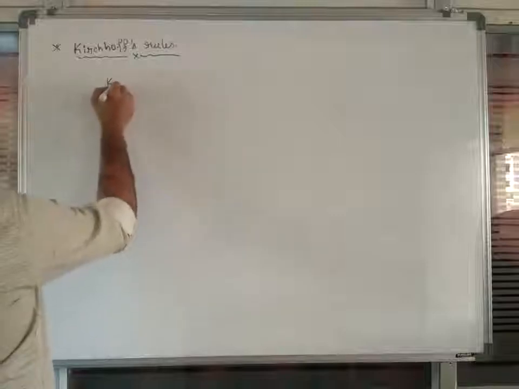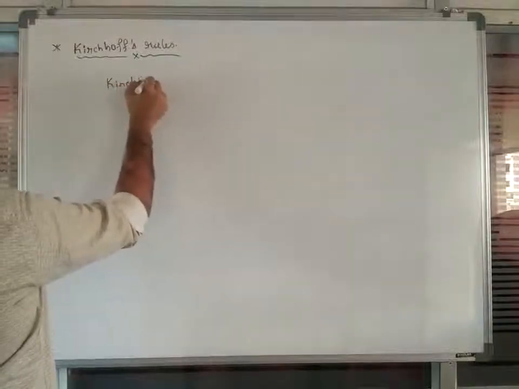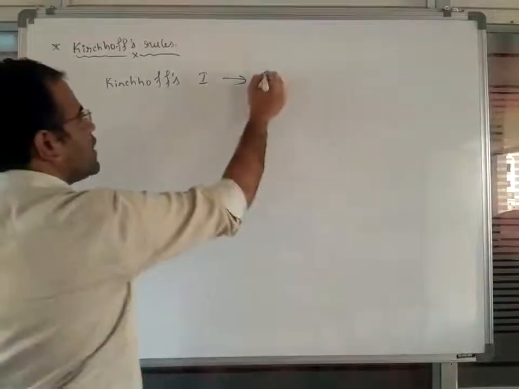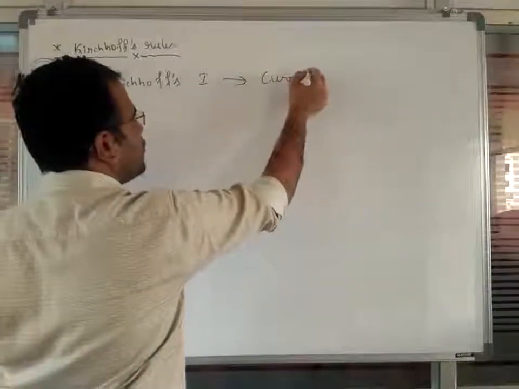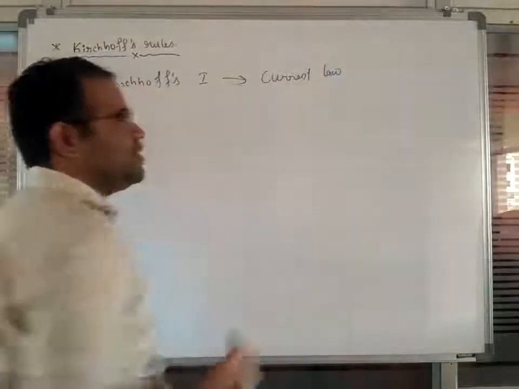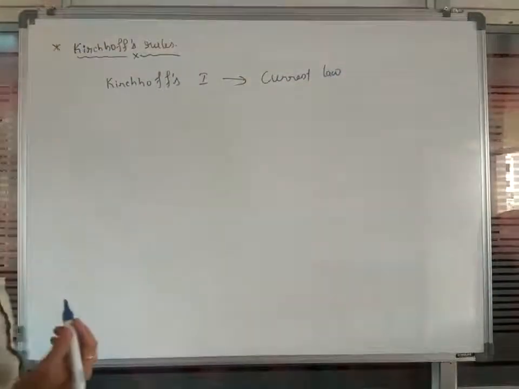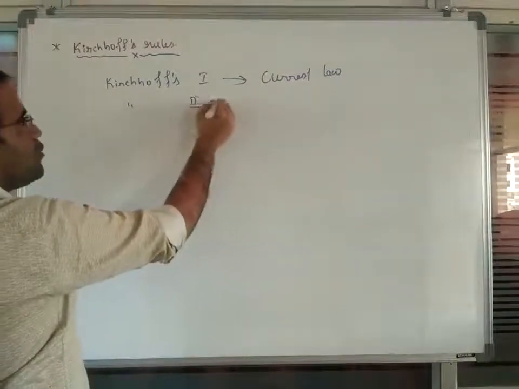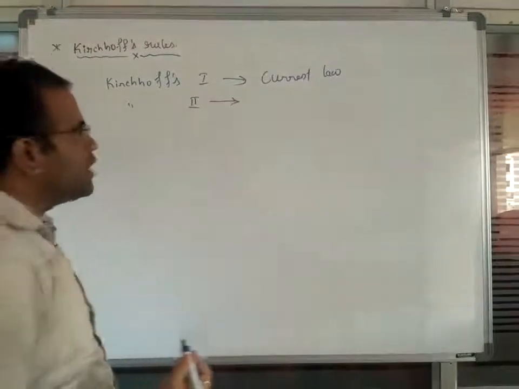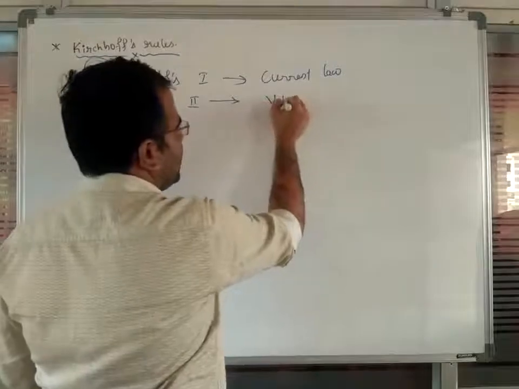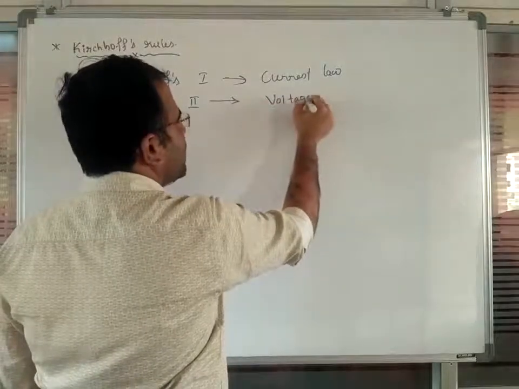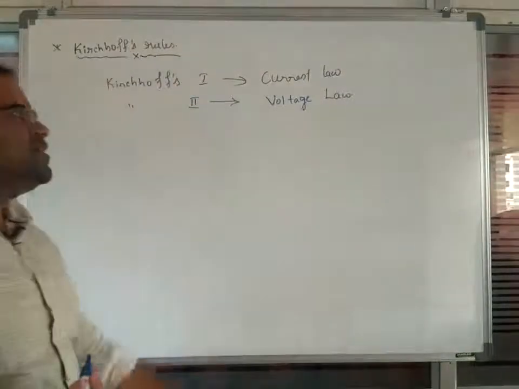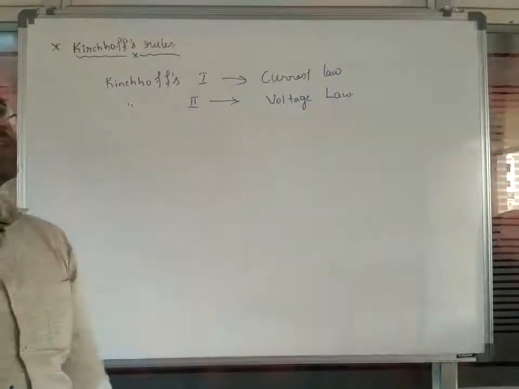The first one is Kirchhoff's first law, also called the current law. Kirchhoff's second law, which you are observing, is called the voltage law. So why is it called the voltage law? What are the properties of this second law? Everything we will discuss one by one.